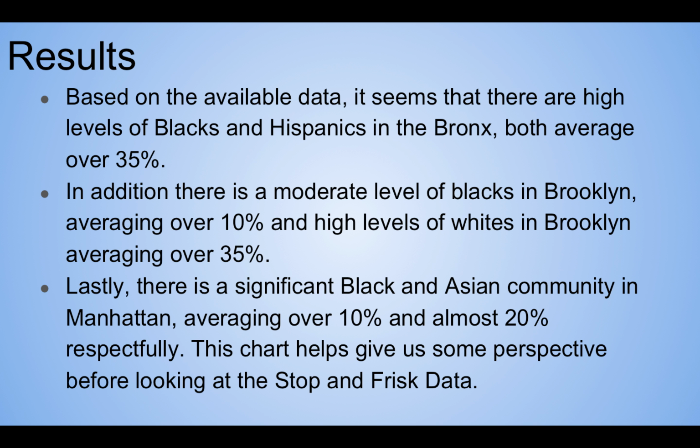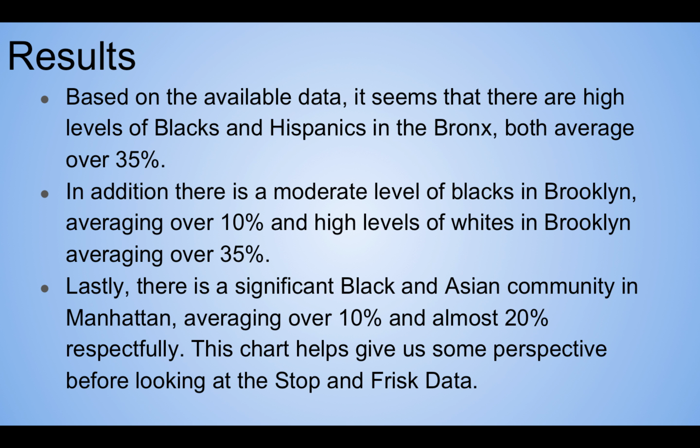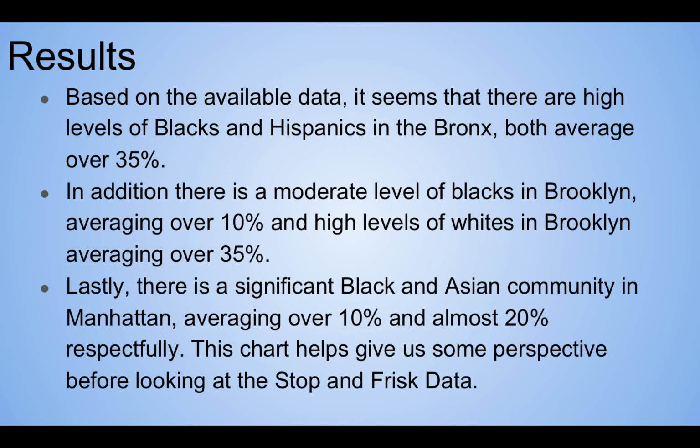So if we look at what we can gain from that data, we can see that there are high levels of blacks and Hispanics in the Bronx, right? You can see in the Bronx we have high levels of black and Hispanic. In addition, there is a moderate level of blacks in Brooklyn, averaging over 10%, but high levels of white in Brooklyn, over 35%. Lastly, there's a significant black and Asian community in Manhattan, averaging over 10 and almost 20% respectively. This chart gives us some perspective before we compare this to the stop and frisk data set.